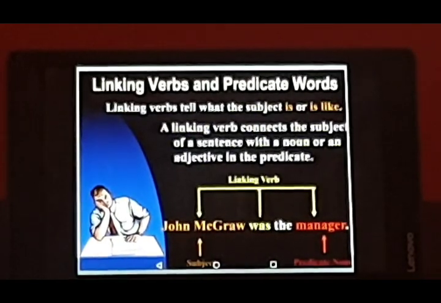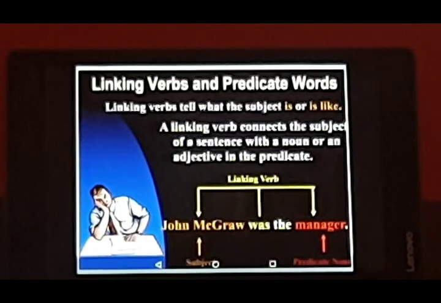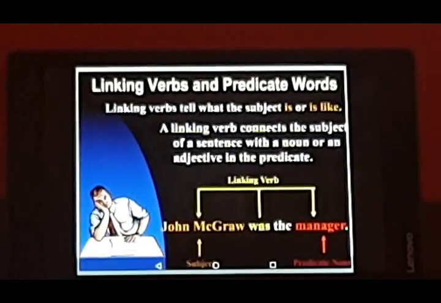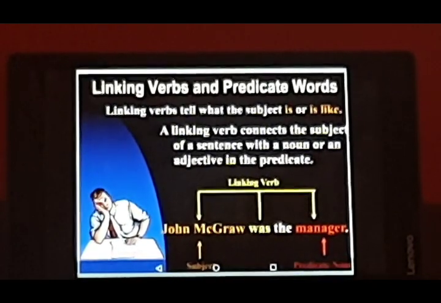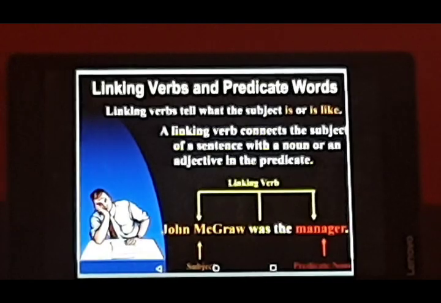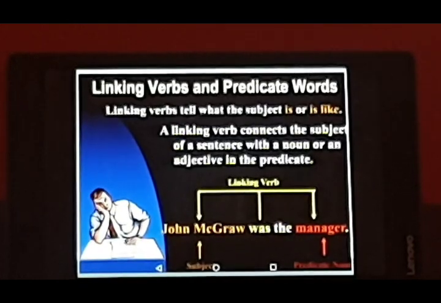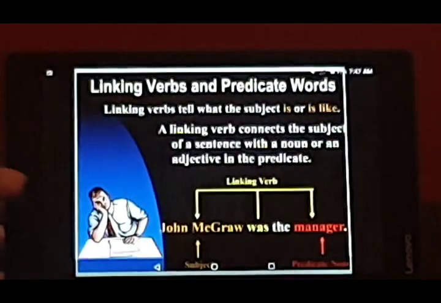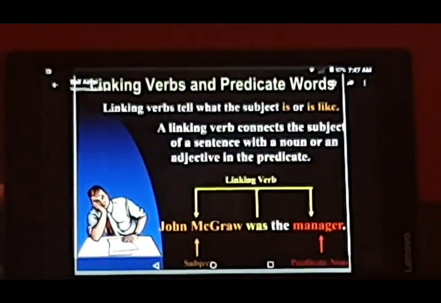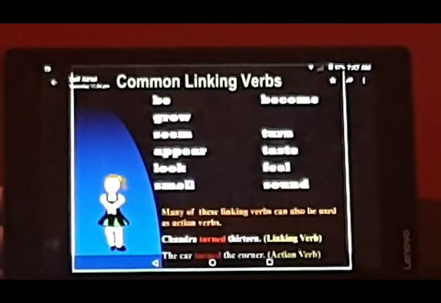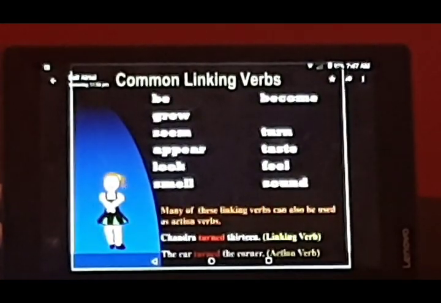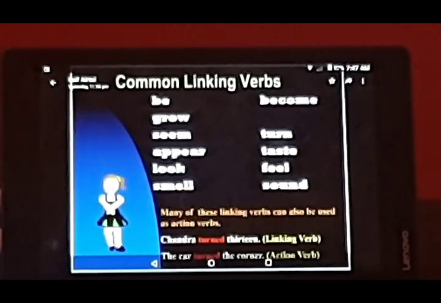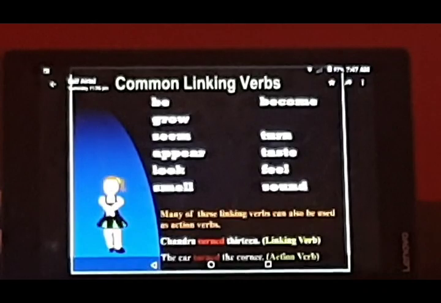Like you can see, John McGraw was the manager. So what is manager here? It is a predicate noun and the subject is John McGraw. And what word is linking us with this manager, with the predicate? Was. So these words are being or linking words also. Now common linking words: be, become, grow, seem, turn, appear, taste, look, feel, smell and sound.